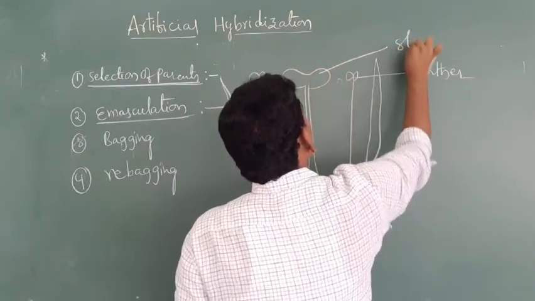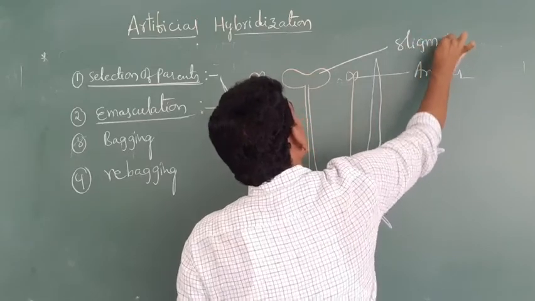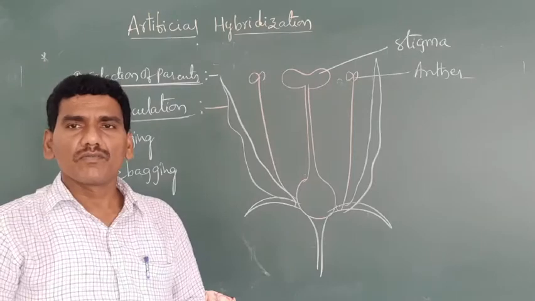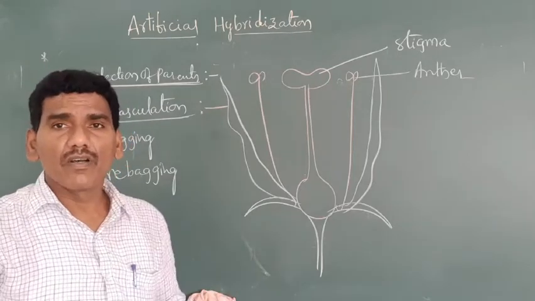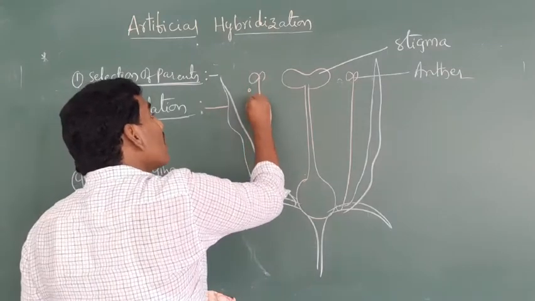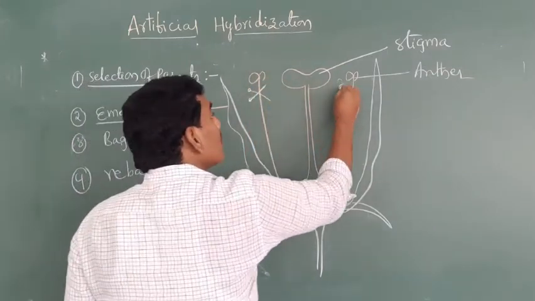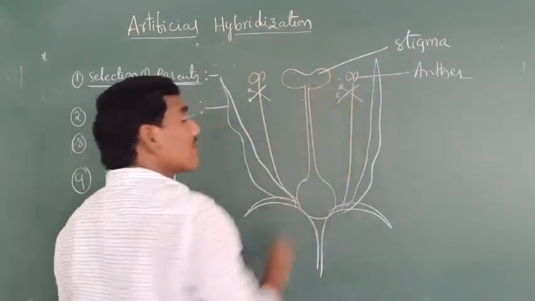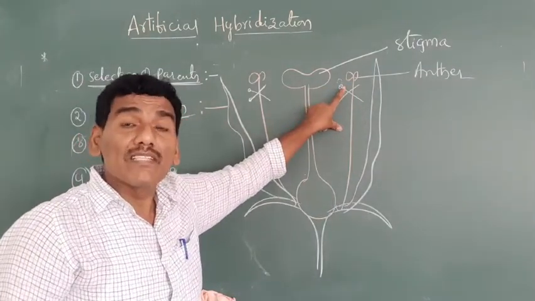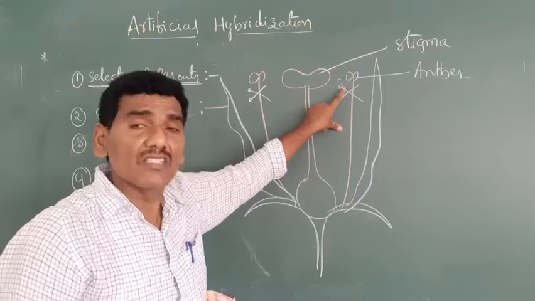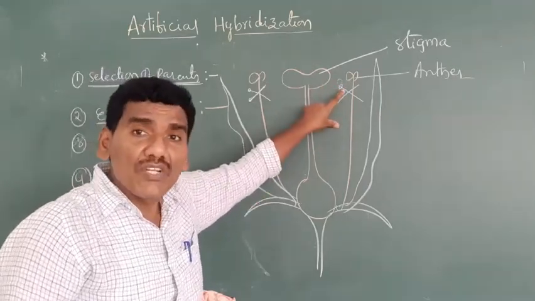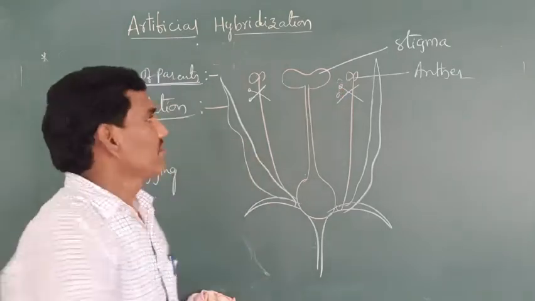This is the stigma. What is meant by emasculation? Removal of anthers from the bisexual flower of the female parent when the flowers are still in bud condition is called emasculation.